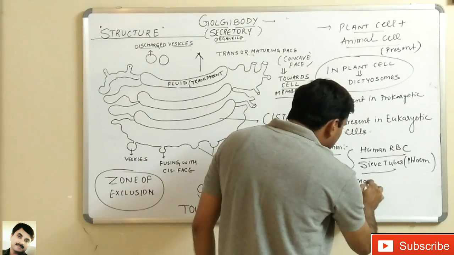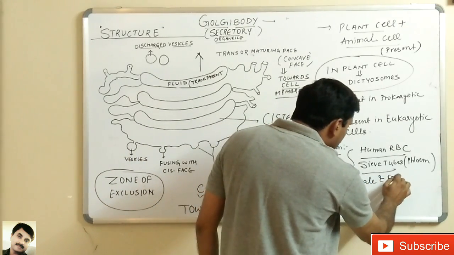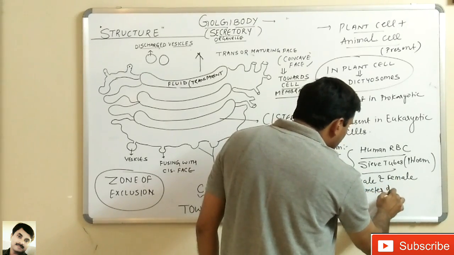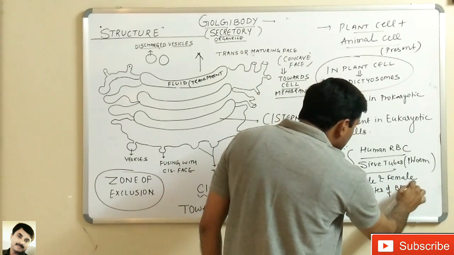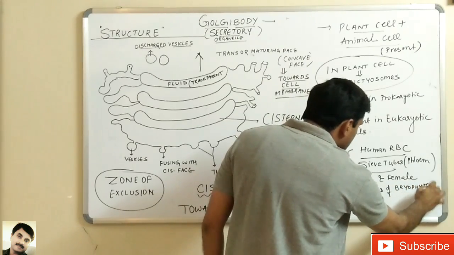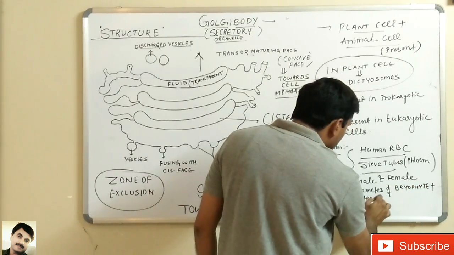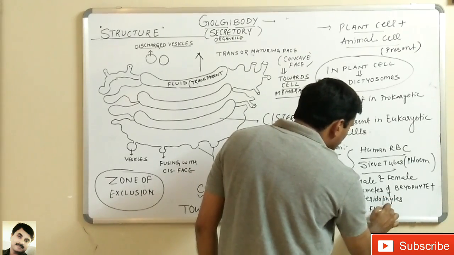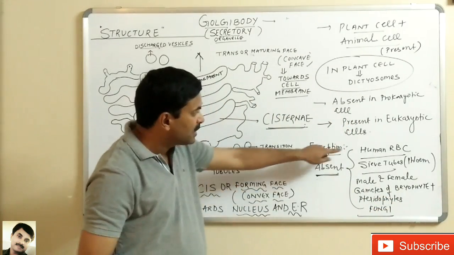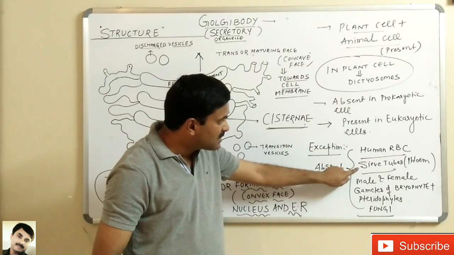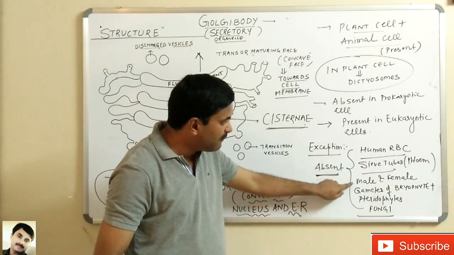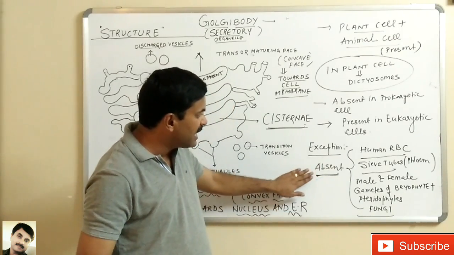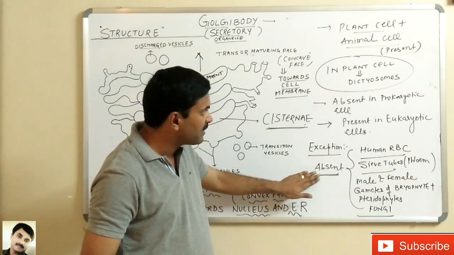They are absent in male and female gametes of bryophytes and pteridophytes, and they are also absent in fungi. Once again, in human RBC, in the sieve tubes of the phloem, in male and female gametes of bryophytes and pteridophytes, and in fungi, Golgi bodies are absent.